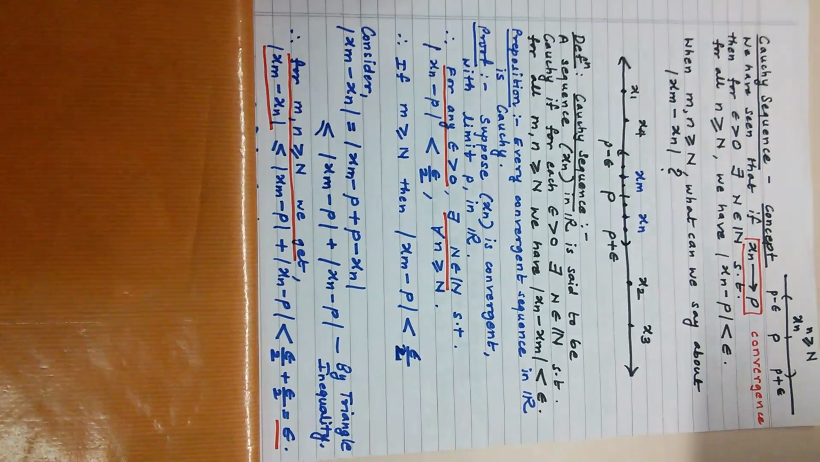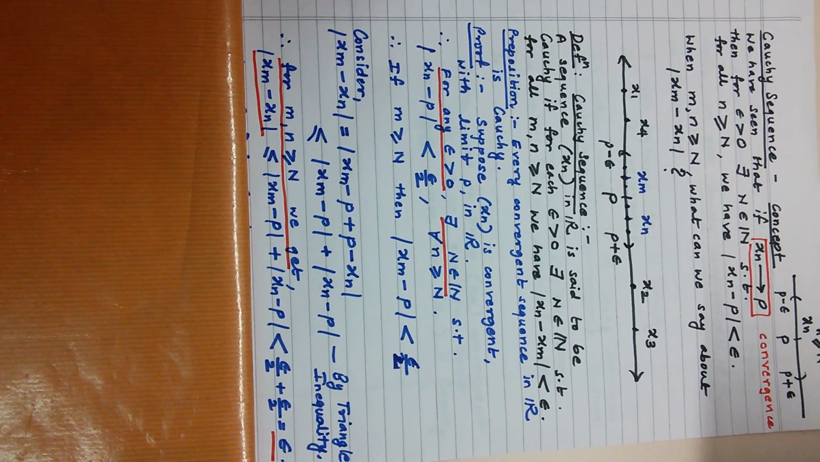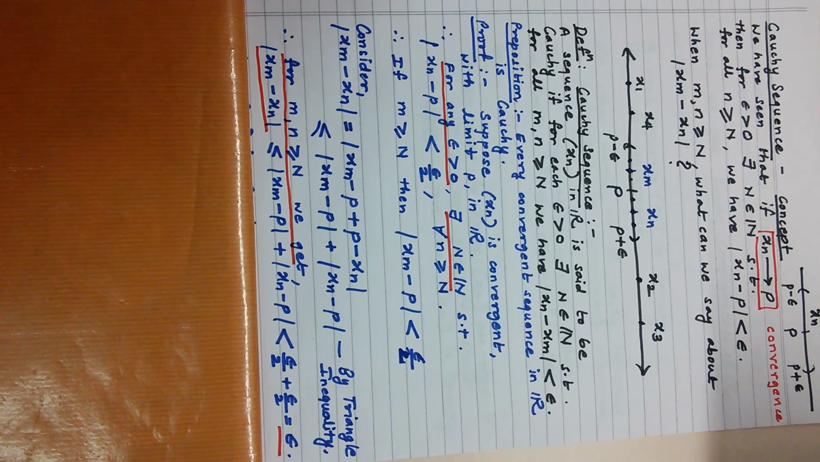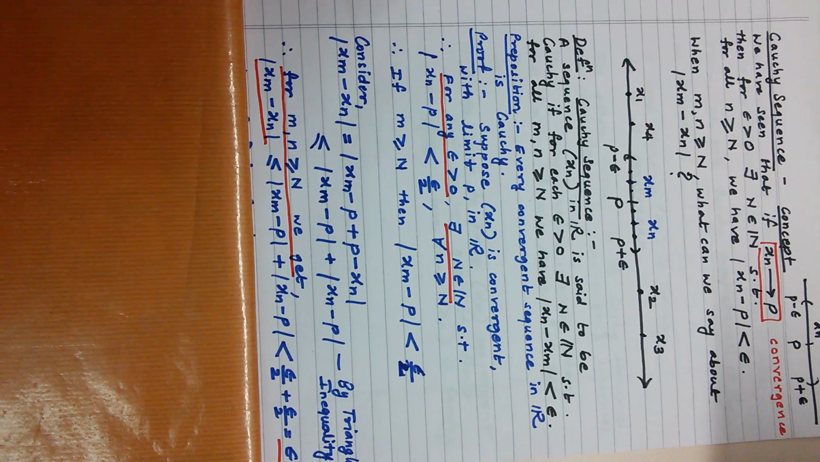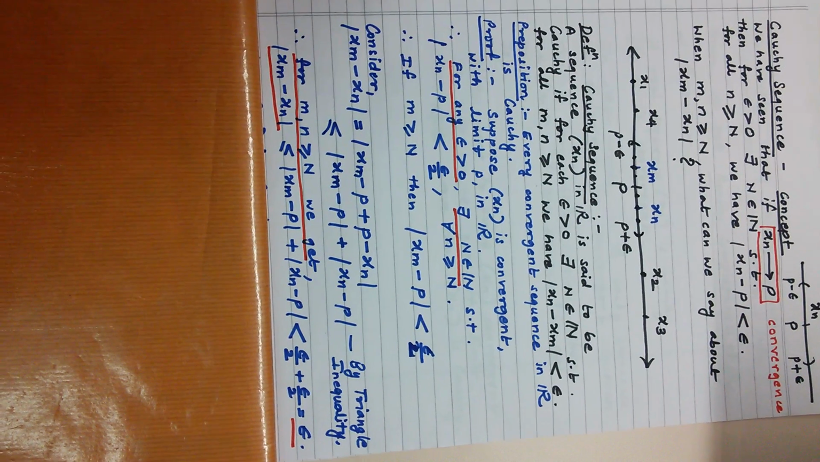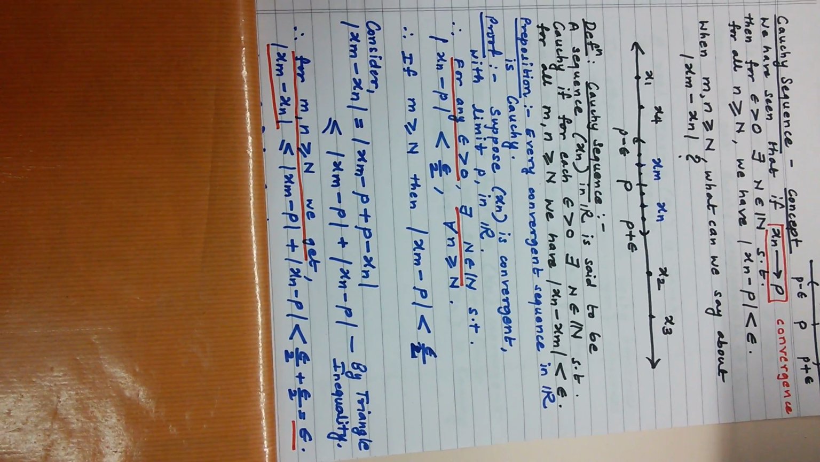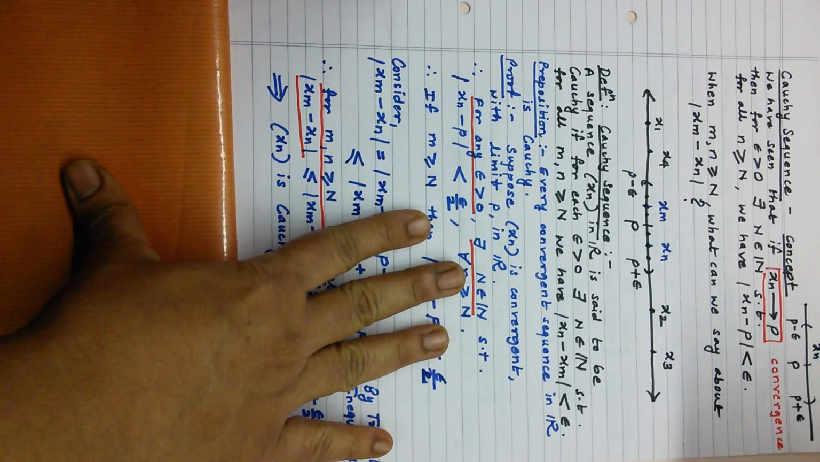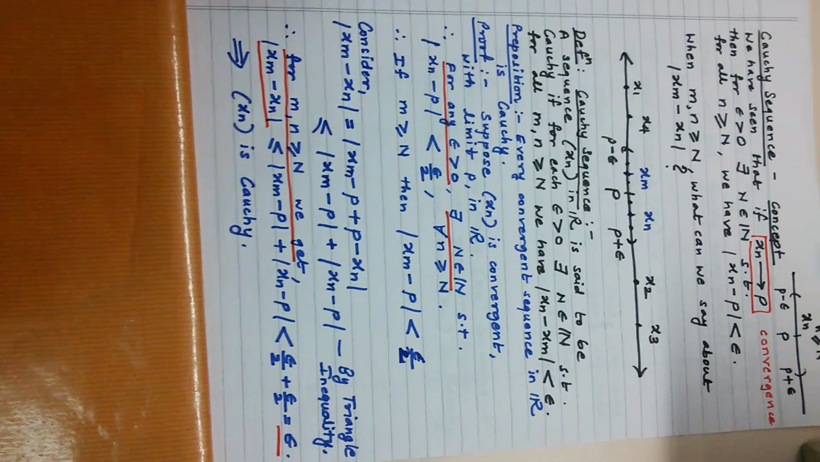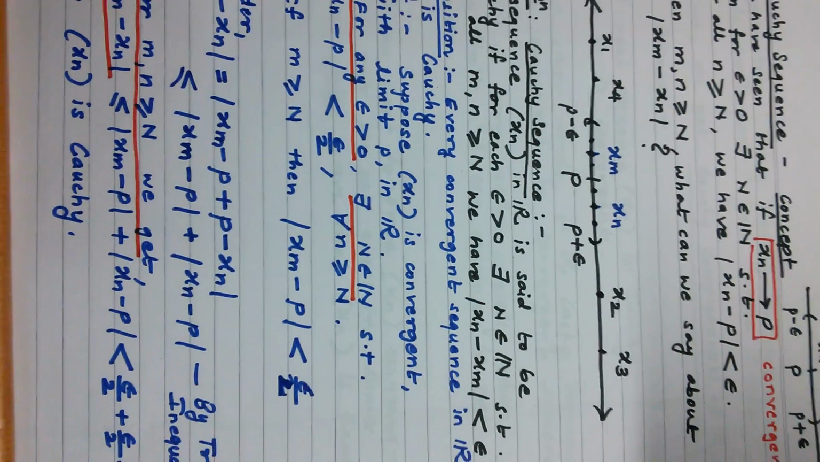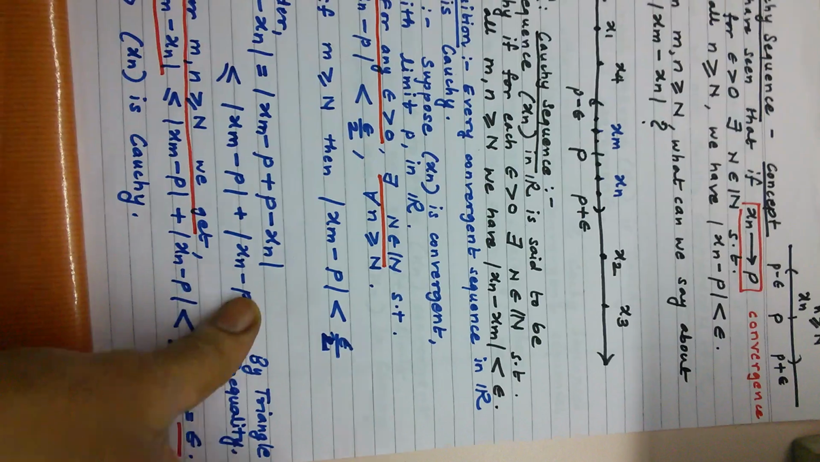Combining everything together, just see what is underlined with red. I am reading that out. For any epsilon greater than 0, there exists N in the natural numbers such that for m and n greater than or equal to N, we have mod xm minus xn less than epsilon. This is precisely the definition of Cauchy sequence. So we have proved xn is Cauchy. So the statement that every convergent sequence in R is Cauchy is proved.